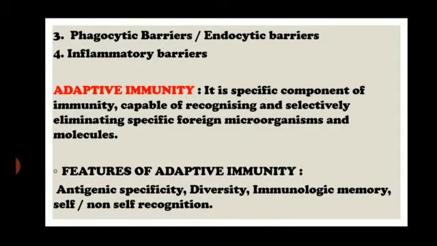Next thing is recognition of self and non-self. This particular immunity understands which are the self cells and which are non-self. So it can differentiate between foreign particles, foreign antigens, and the antigens which are present in our body itself. So it can differentiate between self and non-self antigens.